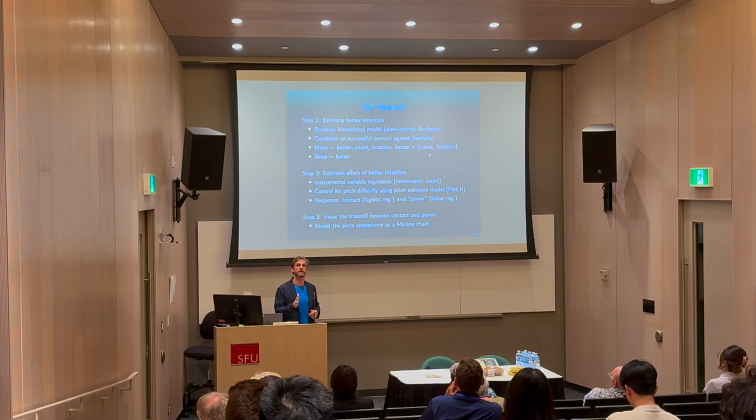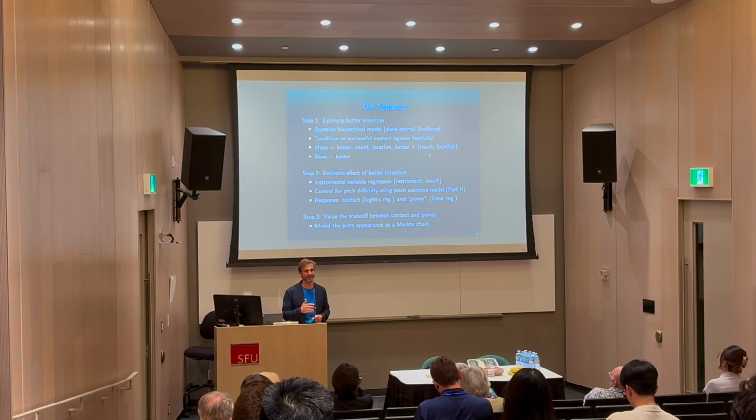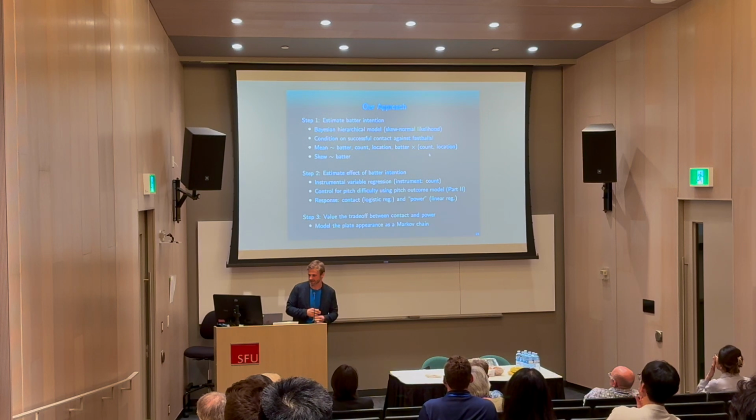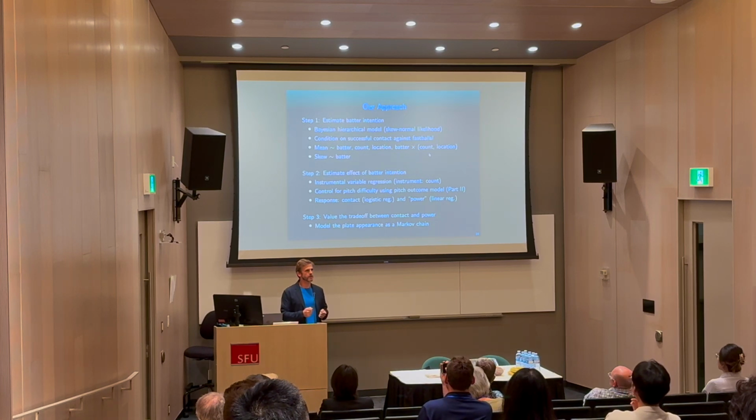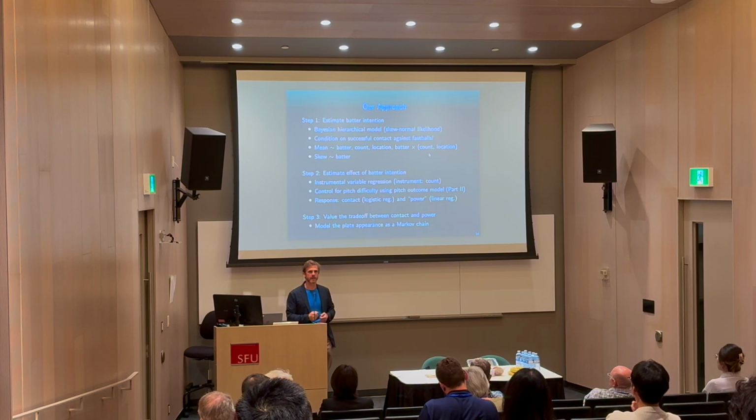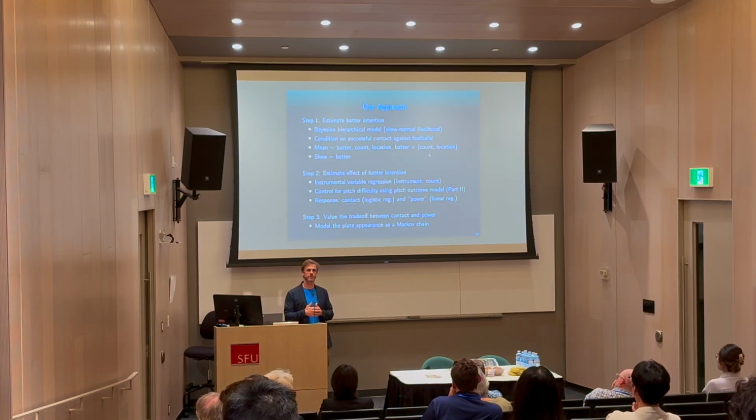This is a Bayesian hierarchical model again, now with a skew normal likelihood, which we found outperformed a normal likelihood in model diagnostic tests. Once we fit that model, what we see is that different batters modulate their swing differently according to the count. And so in step 2, we compared the batters who slow down their swings more versus less.